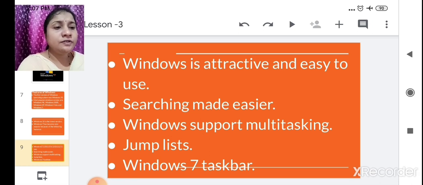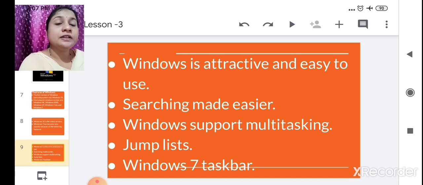You can give commands with the help of the mouse rather than typing them. Previously you had to type to give a command, but here with the help of the mouse you can give the command. That's why Windows is attractive and easy to use. The next is searching made easier.